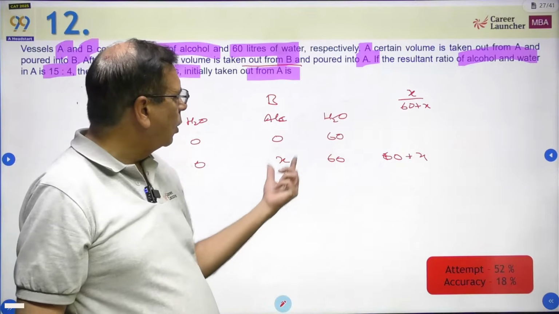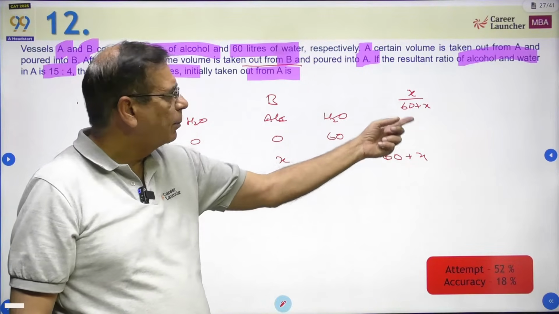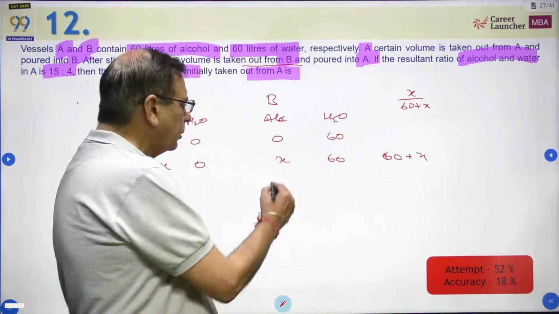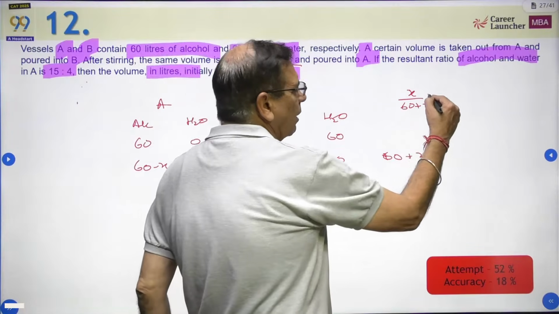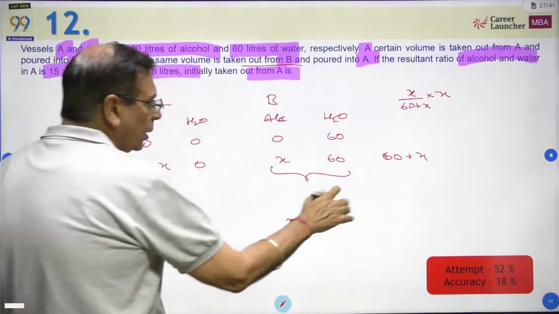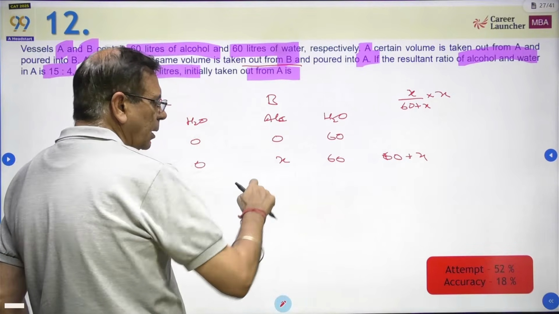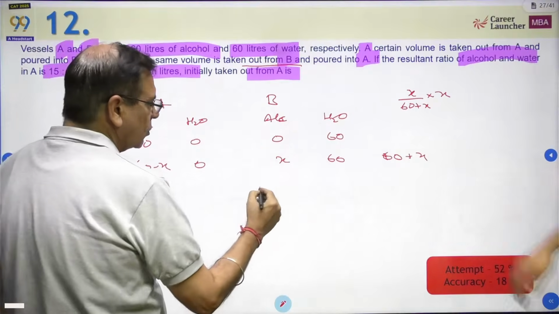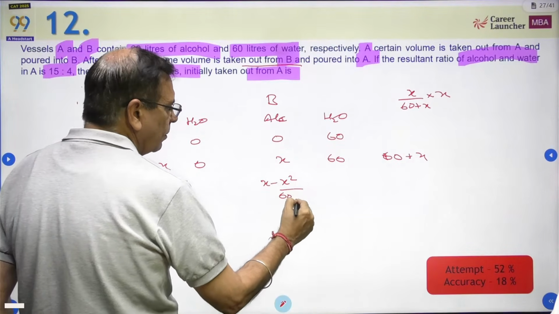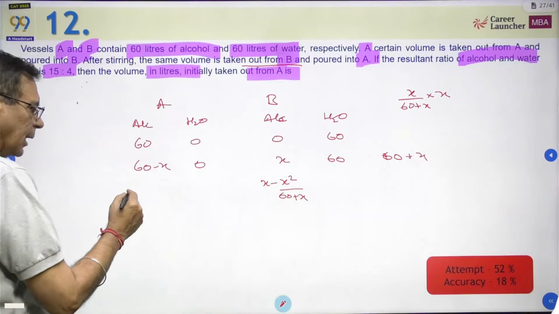The ratio of alcohol in this mixture of 60 plus X is X upon 60 plus X. So in X liters of this mixture, so I'm taking X liters of this mixture, the amount of alcohol in this will be X. So what is the amount of alcohol taken out? The amount of alcohol taken out will be this much, so left will be X minus X square upon 60 plus X. And so what is the alcohol getting added?